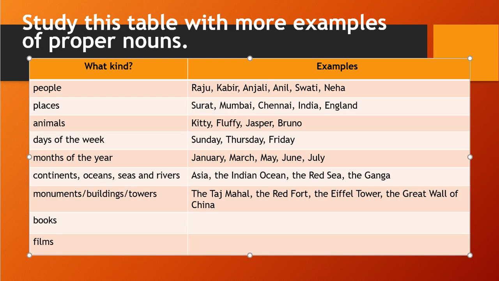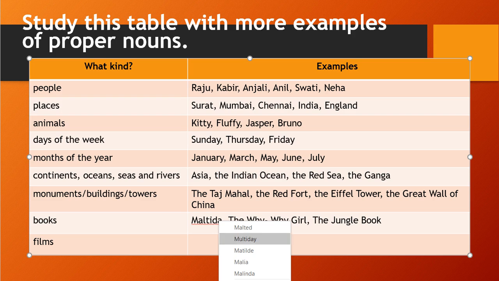Let me write Matilda. Okay, then you can say The BFG, and then The Jungle Book. So these are the different book names which are proper nouns. Okay, which are unique books, so those names are proper nouns.